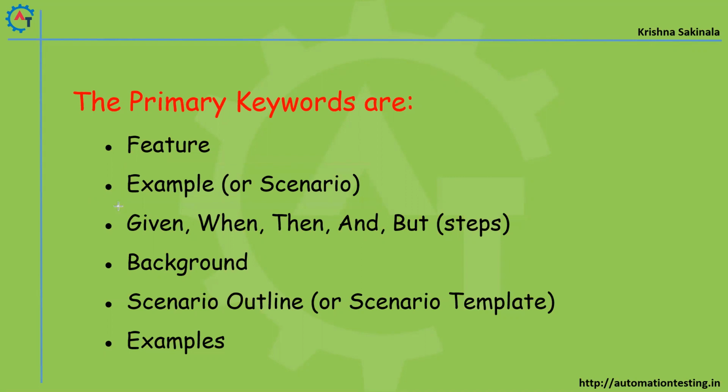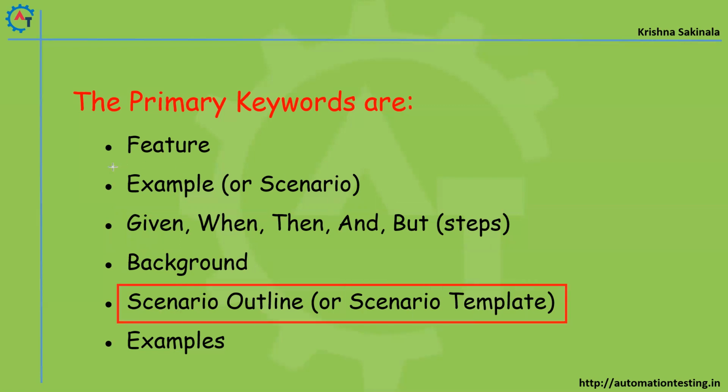And then given, when, then, and but. These are all steps, right? We are talking about some steps. So these steps will start with these keywords: given, when, then, and but. And one more thing is background. And then scenario outline.